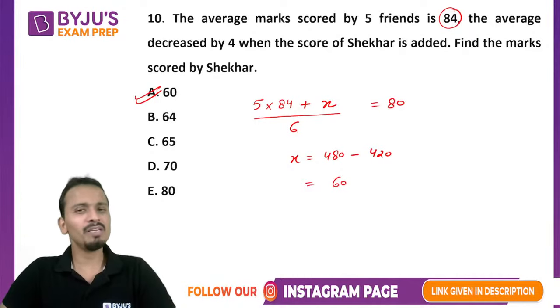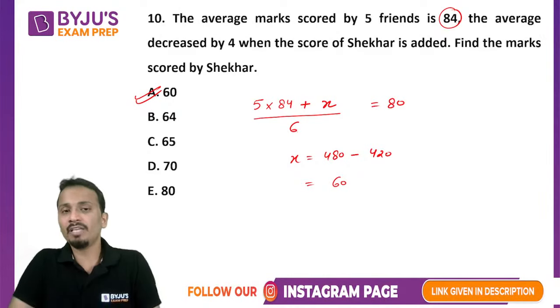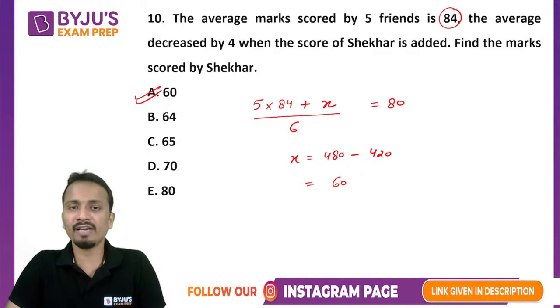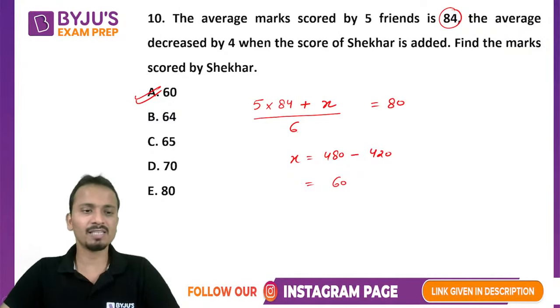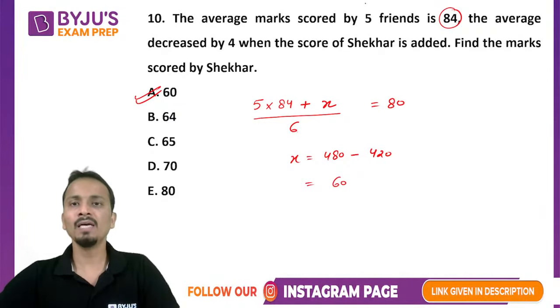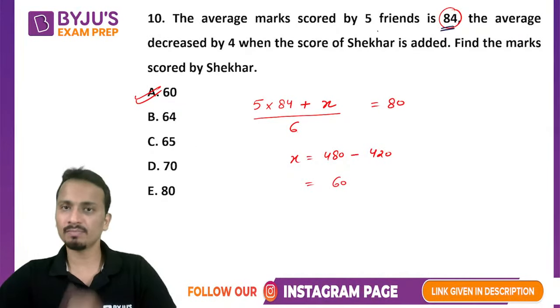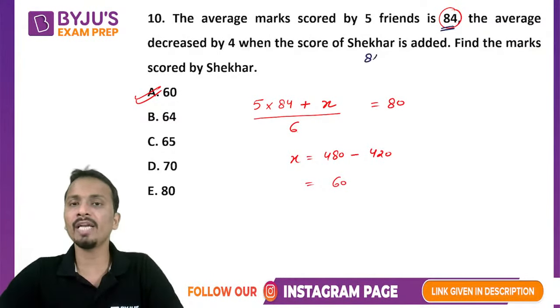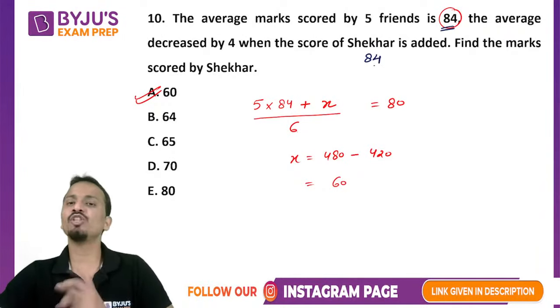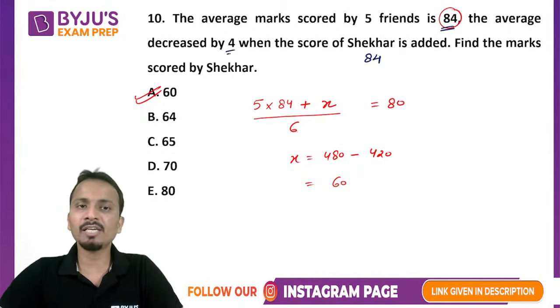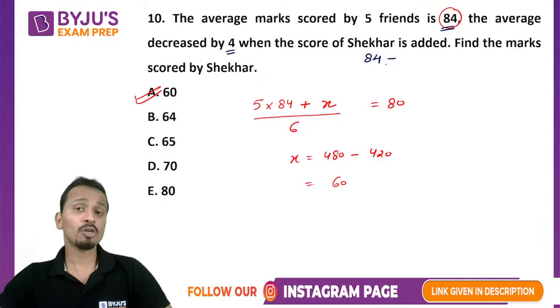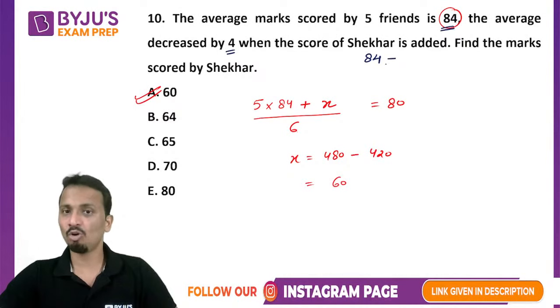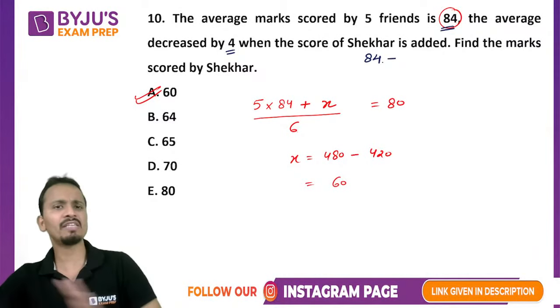Now how can there be another method which can save more time? अब हमने ये वाला question around 30-45 seconds में कर दिया होगा. But yes, there is another way of doing this. Now originally the average was 84. Okay. Now if the score of Shekhar was also 84, then the average will not change. But the average decreased by 4. Why? Because शेखर के marks कम थे. Okay, so अगर शेखर के 84 marks होते तो average same रहता.